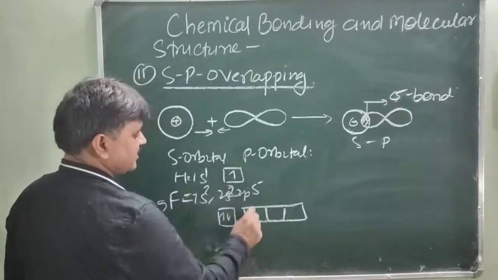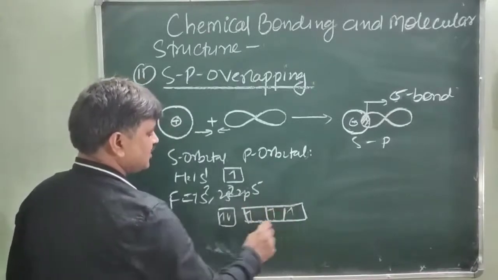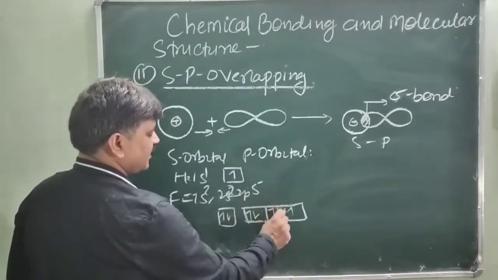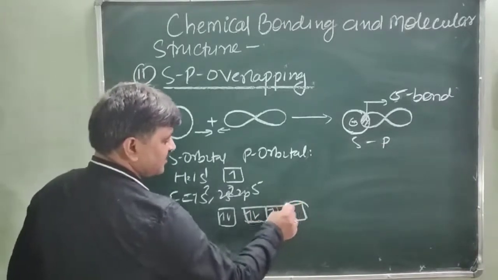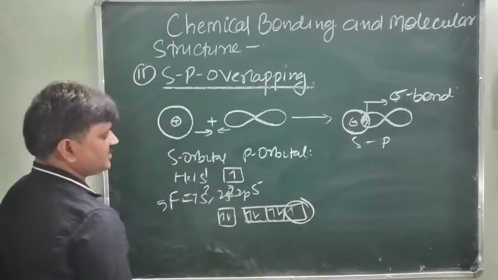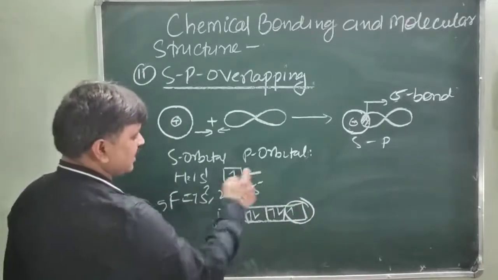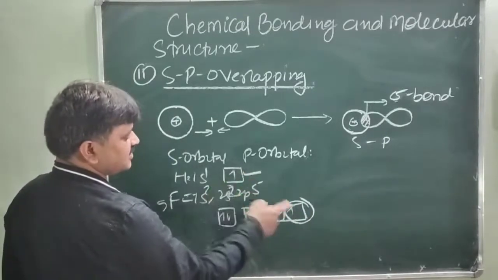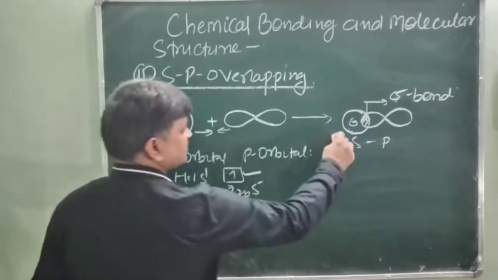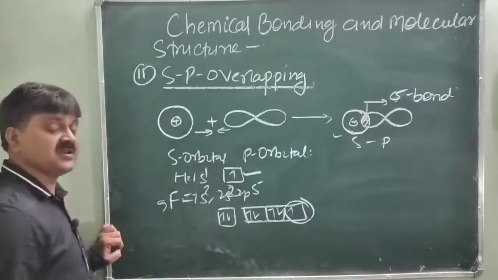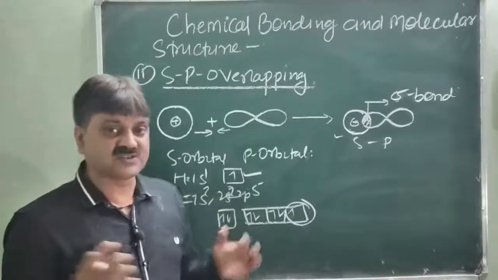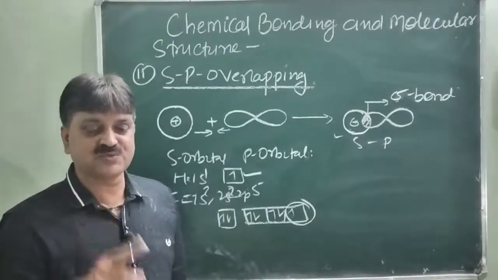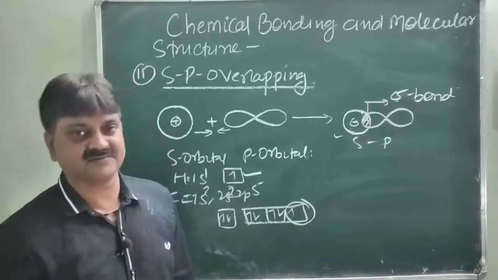There are 5 electrons: 1, 2, 3, 4 and 5. So one half filled p orbital of fluorine and the half filled s orbital of the hydrogen atom are shared in this way. Then the sp sigma bond forms. So this is another mode of formation of a sigma bond, by sp overlapping end to end.